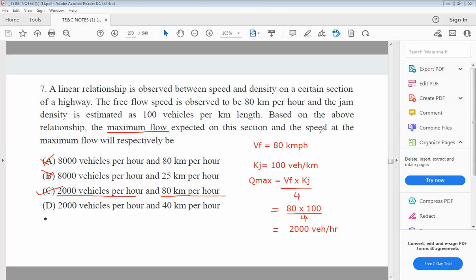Sorry, at maximum flow, speed will be half according to this relationship. So D will be correct answer. Okay.